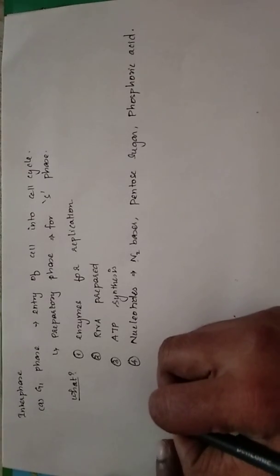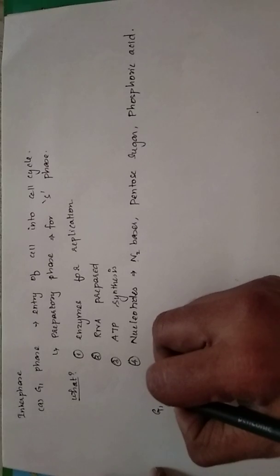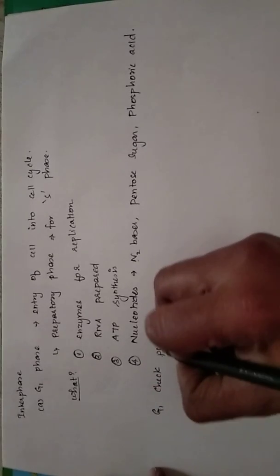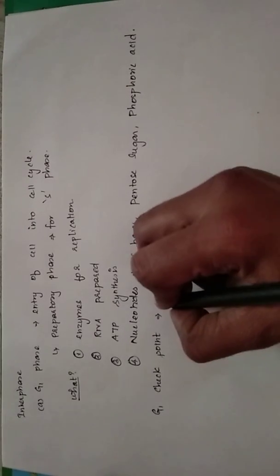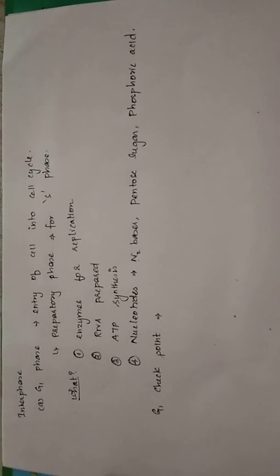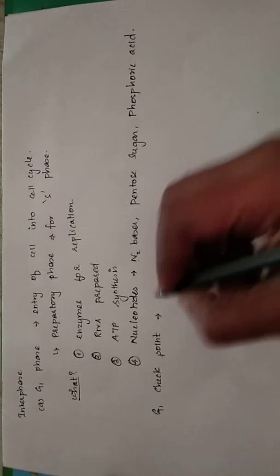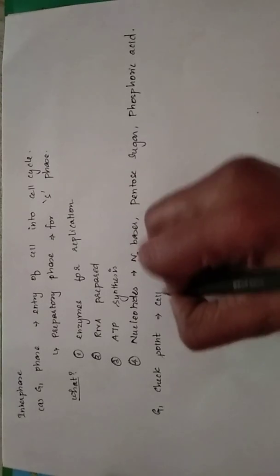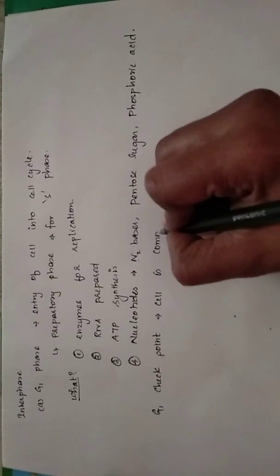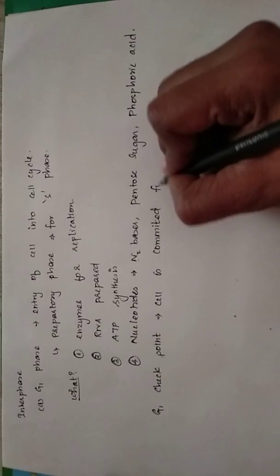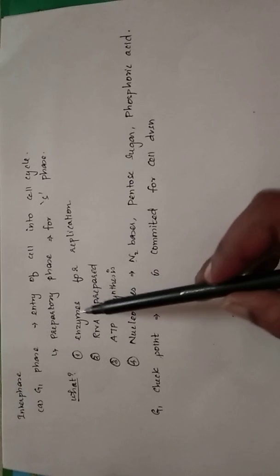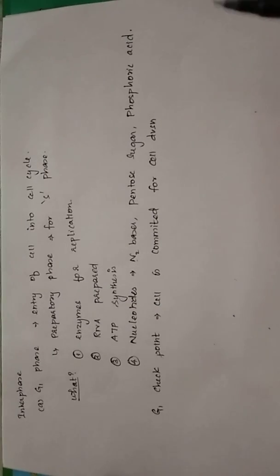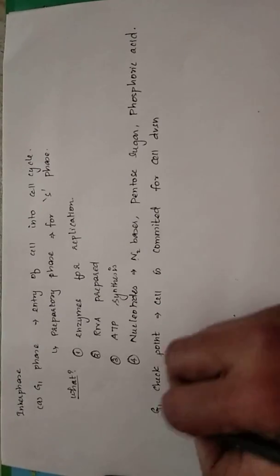By the end of G1 phase, the cell undergoes the G1 checkpoint. G1 checkpoint means the cell is going to become committed for cell division. That is, a cell that enters G1 phase and completes the G1 checkpoint is committed for cell division, and the cell checks whether all these substances are ready for the S phase to occur.